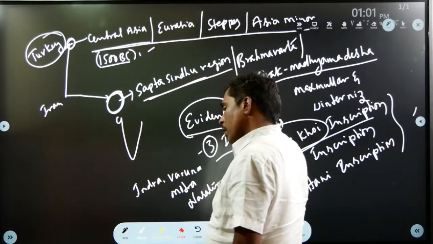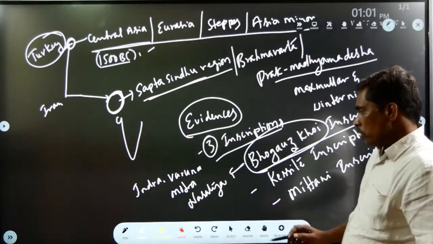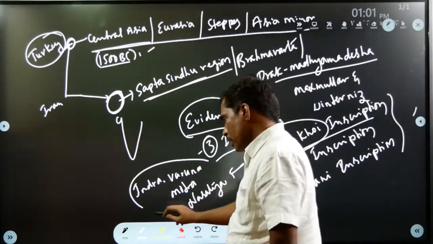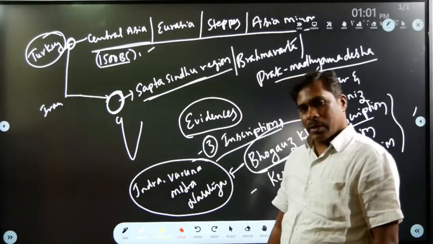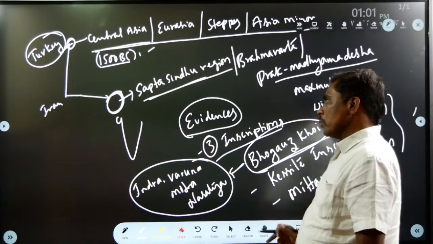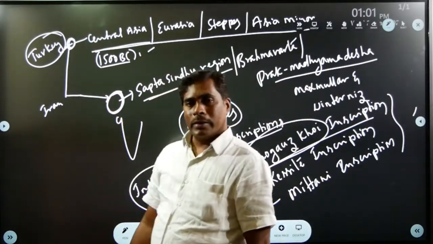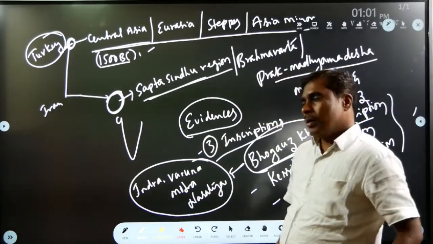Nasatya means divine doctors, the Ashwini gods. So, according to this inscription, Vedic Aryans settled in Turkey for several years.